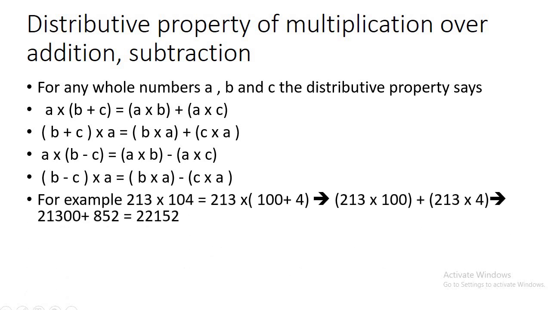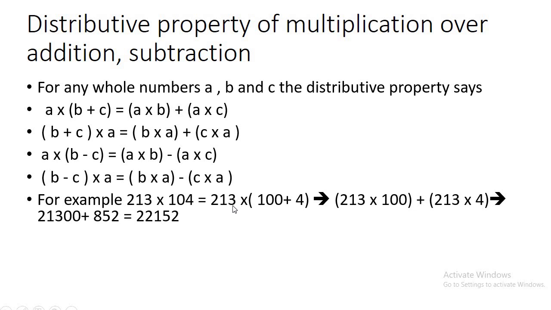Let us see the example. Suppose we want to multiply 213 with 104. In order to multiply easily, we break this 104 as 100 plus 4. Now it comes in this format, A multiplied by (B plus C).